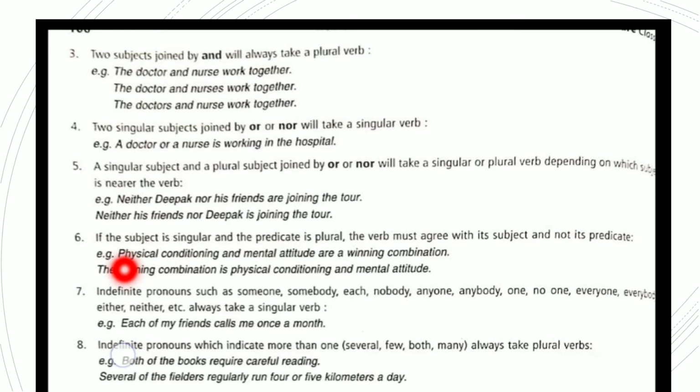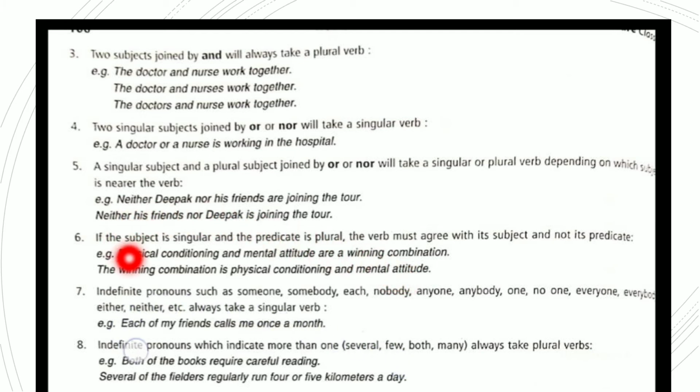Now another error which usually occurs: if the subject is singular and the predicate is plural, the verb must agree with its subject and not its predicate. For example, physical conditioning and mental attitude are a winning combination.